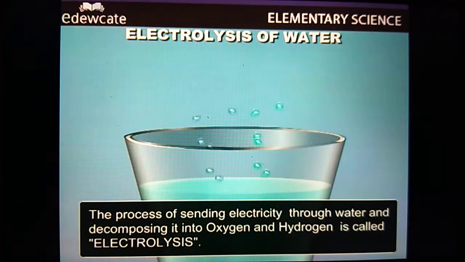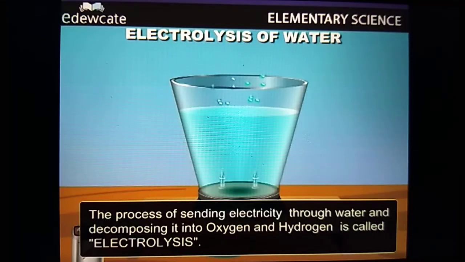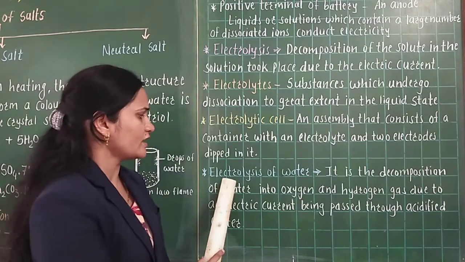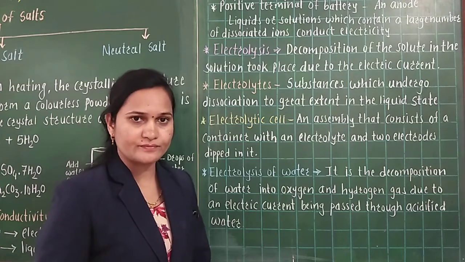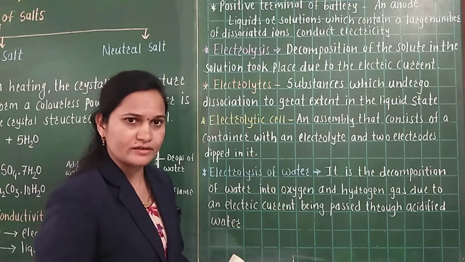In this way, sending electricity through water and decomposing it into oxygen and hydrogen is called electrolysis. Now, you have observed the experiment related to the electrolysis of water. Now, we will see the meaning of the electrolysis of water.